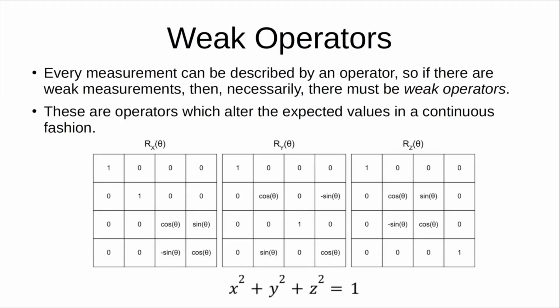So here I'm showing you the 3 simplest continuous operators. So these operators are defined with a value theta. So you have the rotation x, the rotation y, and the rotation z operator. And they all take some sort of an angle of rotation. No matter how you rotate the expected values of a single qubit, the square of its expected value for x, y, and z will sum to 1. So the expected values actually rotate on a unit sphere.